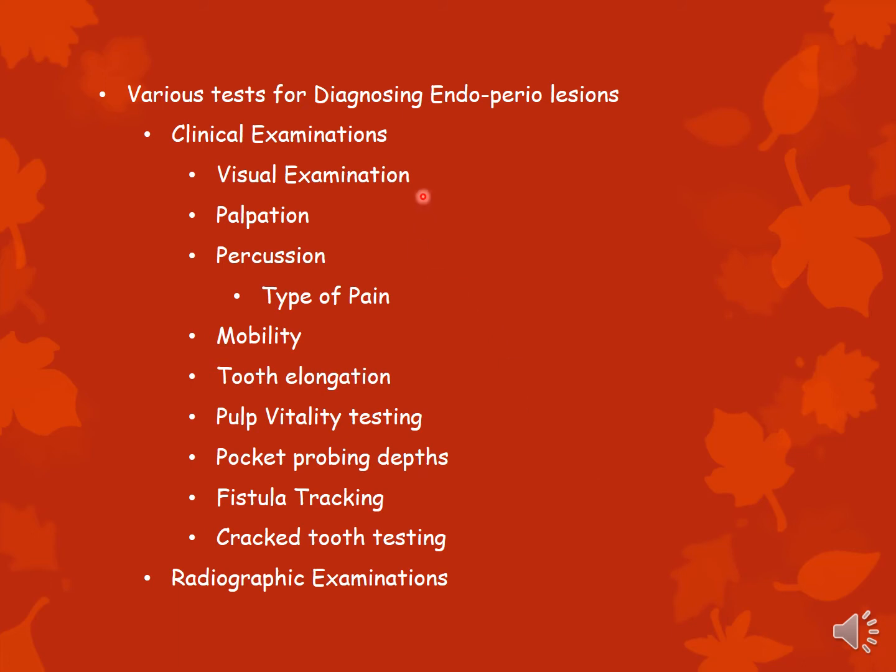Now the visual examination is looking for a sinus or a swelling. Palpation, again, is looking for tenderness on palpation. Percussion is looking for tenderness on either apical or vertical percussion or lateral percussion. So usually pain due to lateral percussion is pointing towards a periodontal cause, and vertical percussion is pointing towards an endodontic cause.